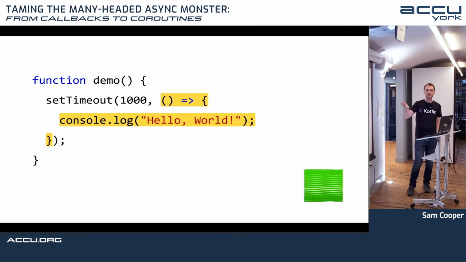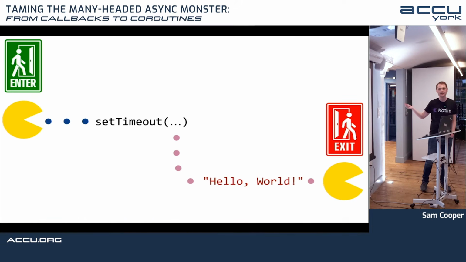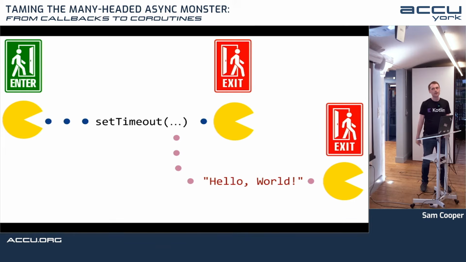So splitting up a function into two pieces like this is kind of the fundamental trick that makes asynchronous programming work. And I imagine a lot of you are very familiar with this if you've done asynchronous programming, if you've been unlucky enough to have to go through that pain. So let's do that same exercise we did before and trace a path through the code and figure out where we pop out at the end. One way to look at it is you go in at the beginning, you start your timer running. After a second, you print out your message, and then you're done. And that's the original task that we wanted to complete, so that's the same path that we originally had. But now that's only half the story, because we have this second exit.